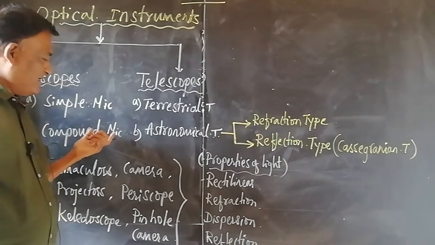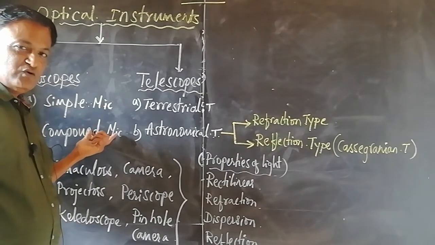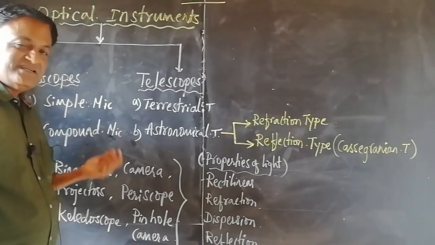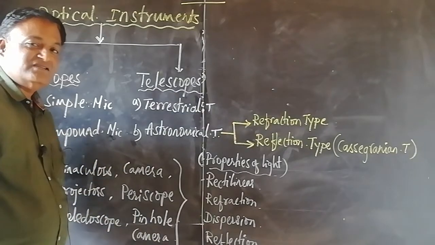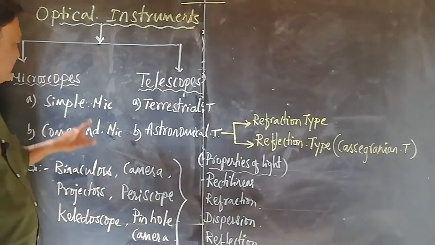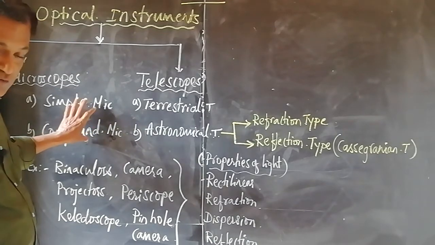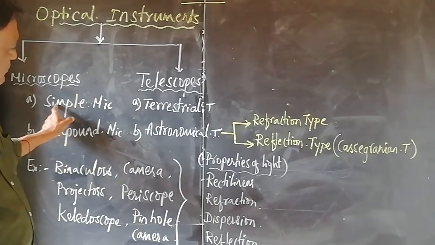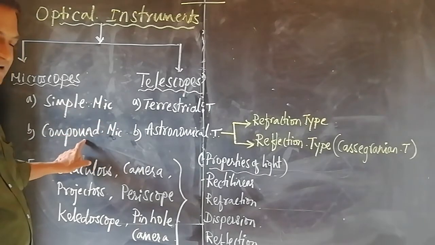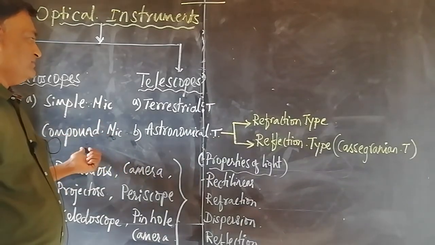Other than electron microscope, there is superconducting microscope wherein the object is magnified 100,000 times. So in detail we will be studying the ray diagram, the image formation and angular magnification for both the simple microscope as well as compound microscope.